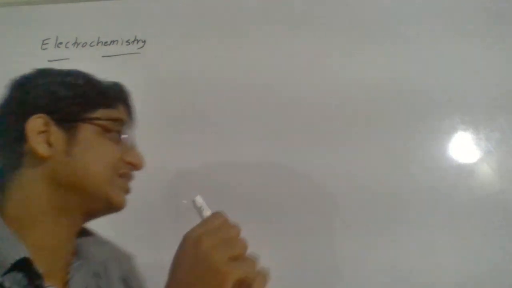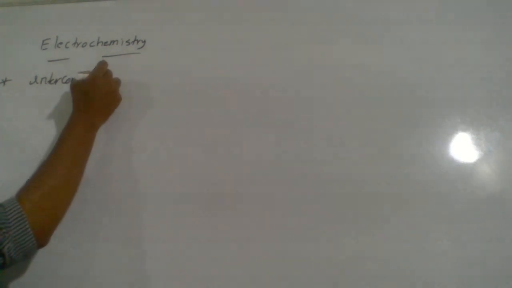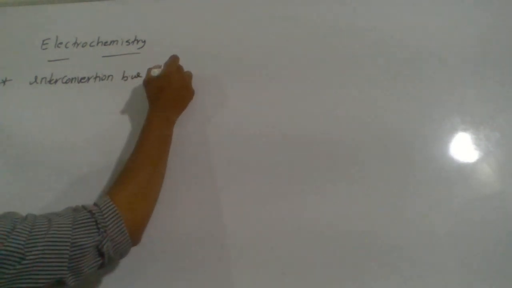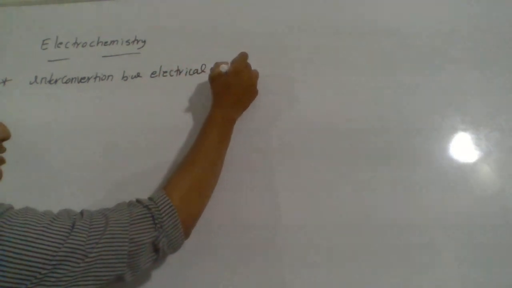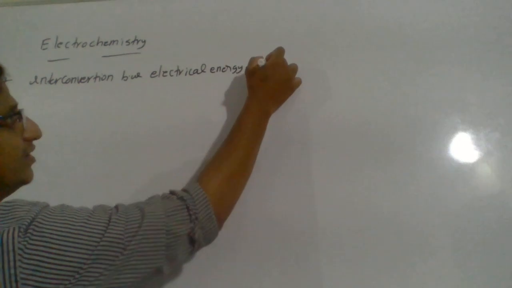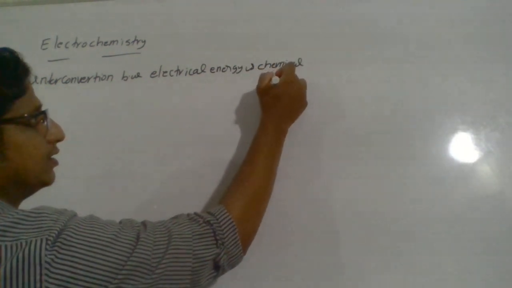So let us now discuss the definition of electrochemistry. Electrochemistry is the interconversion between electrical energy and chemical energy.